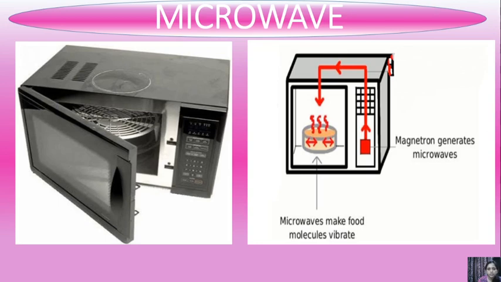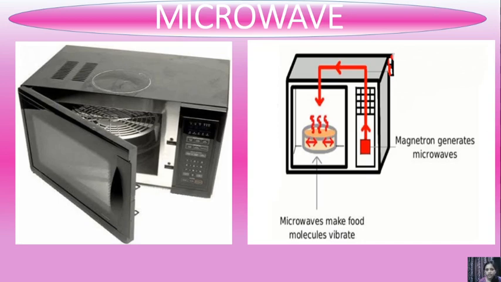Microwave. You can see two images here. On the left side is a device, the microwave oven, and on the right side is the working of that microwave oven. Microwaves are widely used in modern technology, for example in point-to-point communication, wireless networks, radar, remote sensing, radio astronomy and many other fields. You can see the magnetron inside the microwave oven.